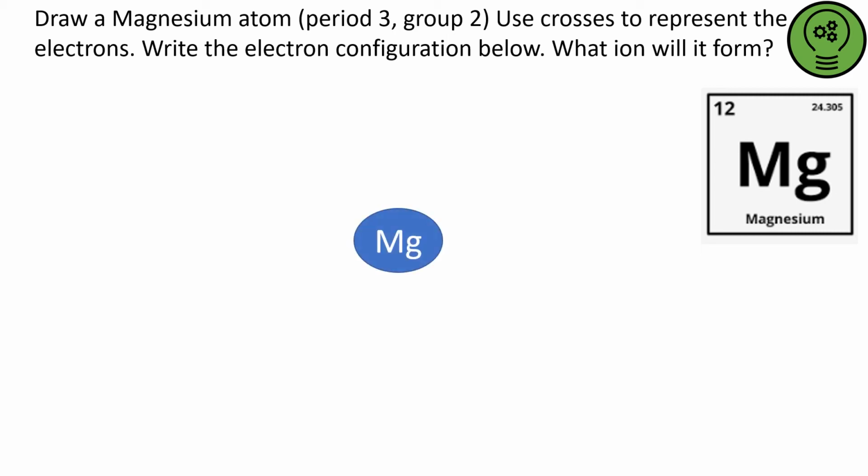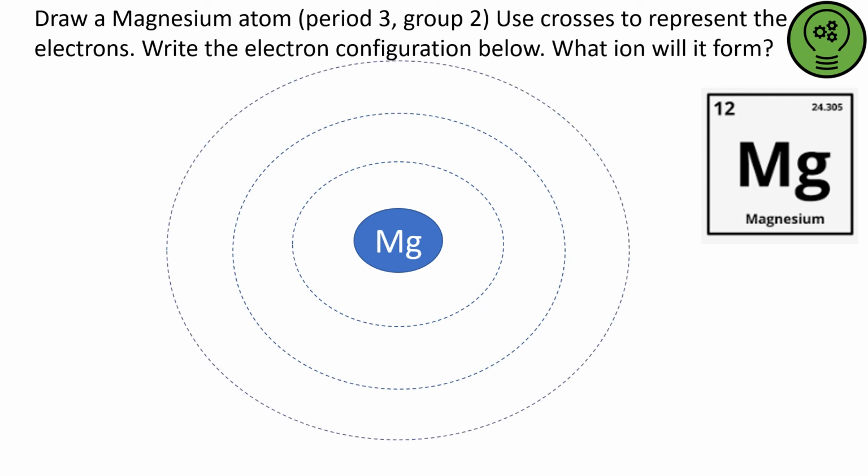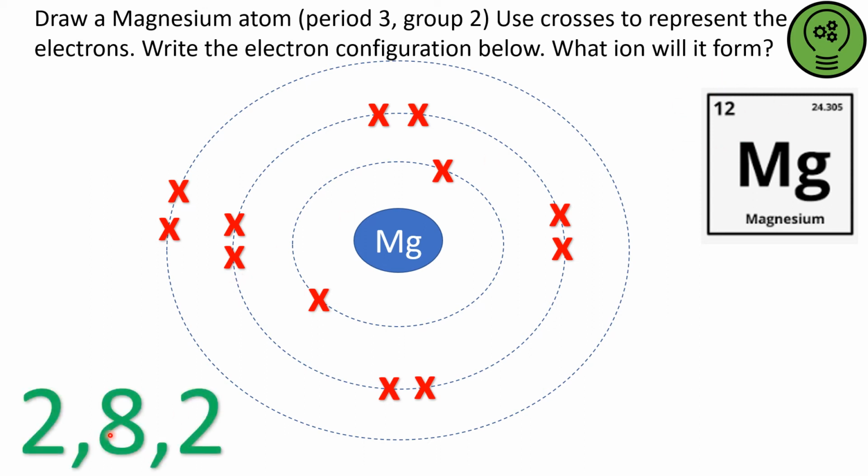Okay, so magnesium, period 3, 1, 2, 3 energy levels. It's got a total of 12 electrons, and that's group 2. So I know the first one must be full up, so that's 2. I know the second one must be full up, so that's 8. So that's 10 altogether, and it's group 2, so it's got 2 electrons in the outer energy level. 2, 8, and 2 makes the 12 that I can see there. The electron configuration would be 2, 8, 2.